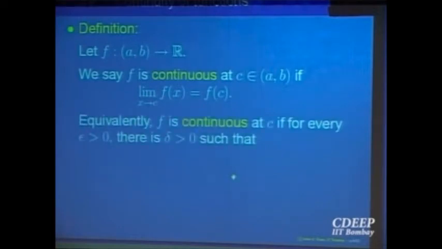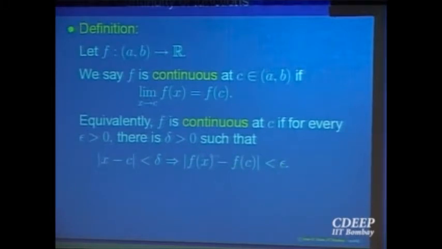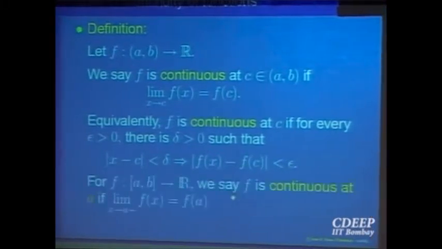Equivalently, in terms of the epsilon delta definition, it says given any epsilon bigger than 0, there is a delta such that whenever |x minus c| is less than delta, that is, x is in the neighborhood of the point c by a distance at the most delta, f(x) is close to f(c) by a distance epsilon. That is the epsilon margin for error. That is the limit saying that the limit is equal to f of c. So once you have understood the concept of limit, continuity is straightforward.